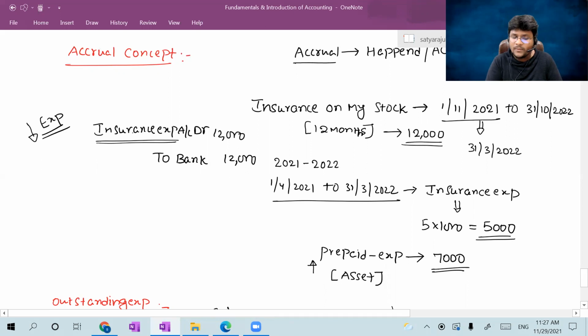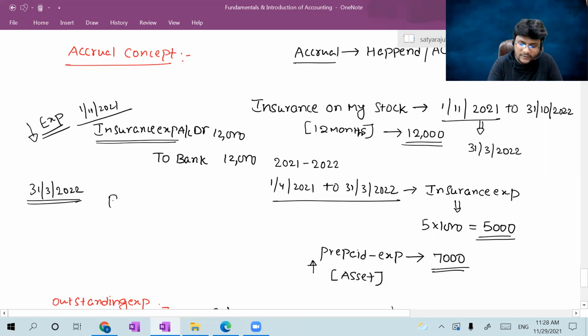So that's why you have to decrease the expenditure and increase the asset. Now all of you please participate. At the time of making payment, the entry was insurance expense to bank. After that, at the time of creation of prepaid expense, as on 31st March 2022, the end of the year, the payment was made on 1/11/2021. The entry was prepaid insurance account debtor. Increase in asset should be debited, na. So prepaid insurance account debtor, how much? 7,000.